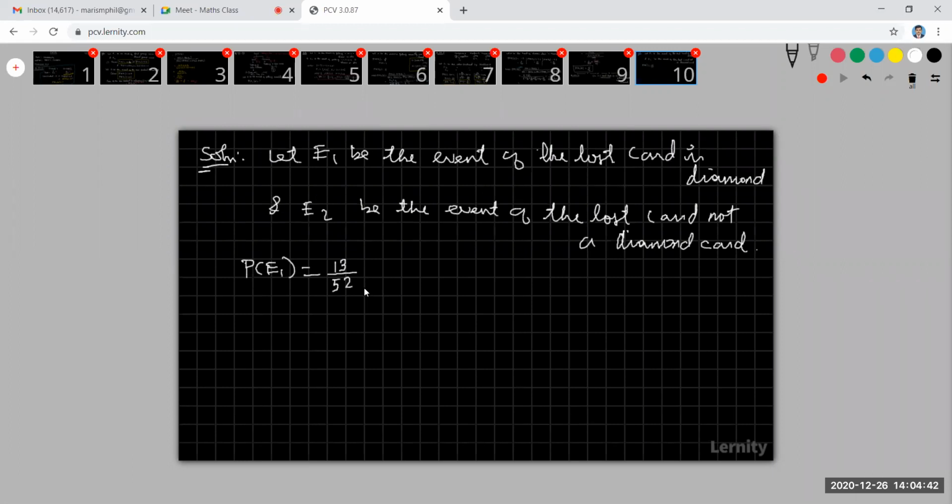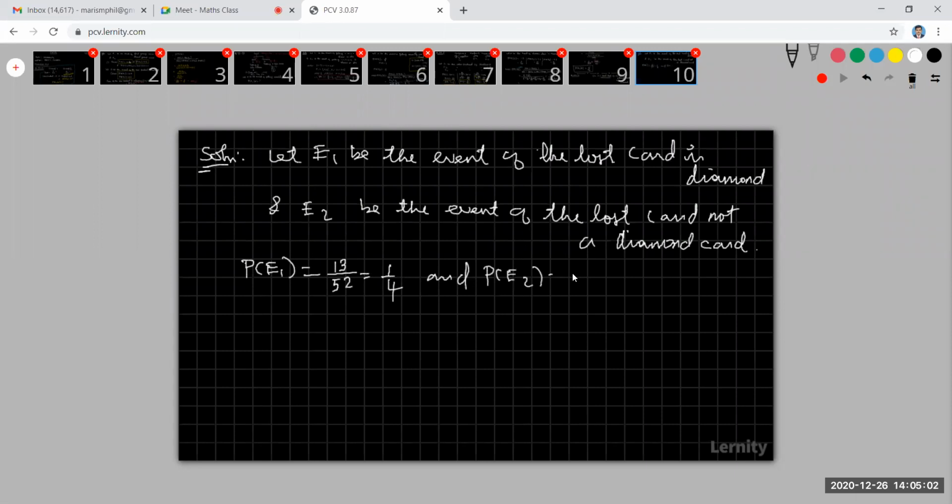Okay. So, totally how many diamond cards are there? 13 diamond cards are there. From this 13, you can take one card and that card is last. 13 by 52. Okay, so that was 1 by 4. Right?